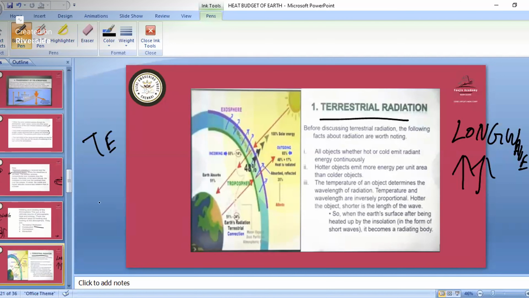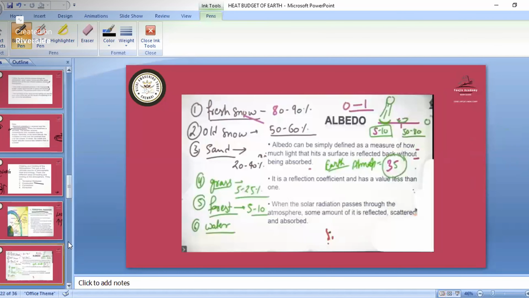Terrestrial radiation, so remember that one. Then see here, this albedo part. We saw that albedo, which part has the highest albedo. Albedo is measured from 0 to 1.